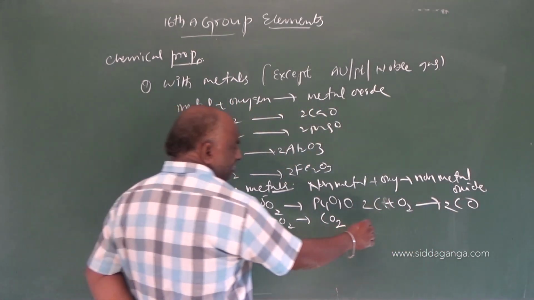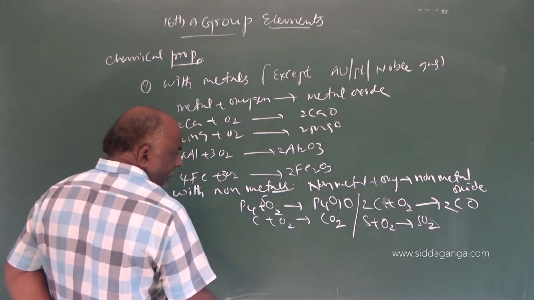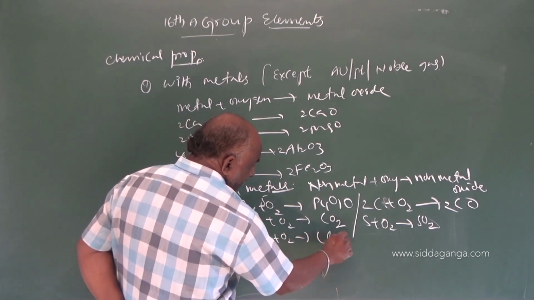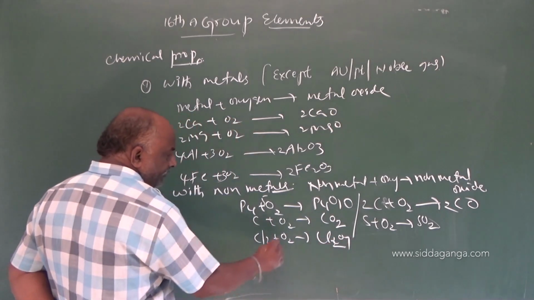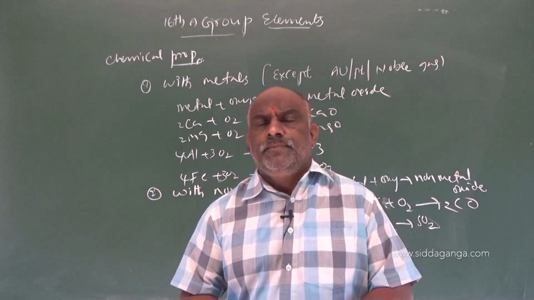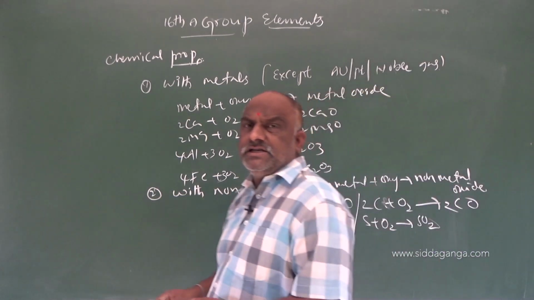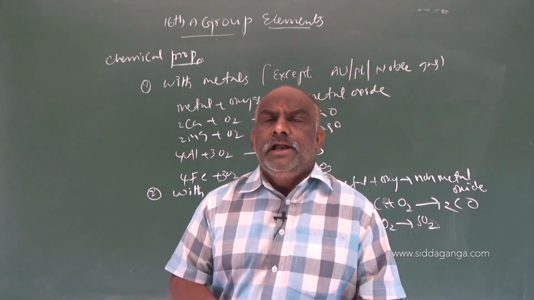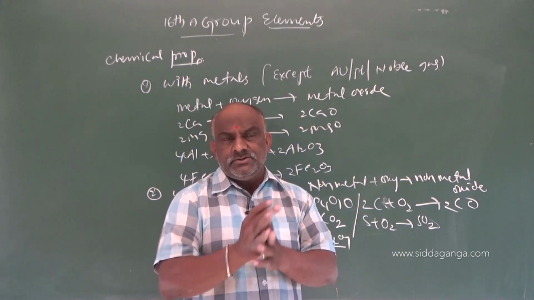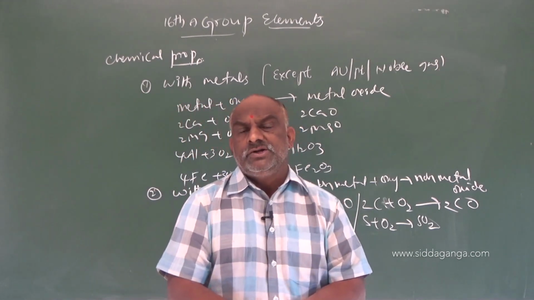S plus O2 gives rise to SO2. See this, Cl2 plus O2 gives rise to Cl2O7, chlorine heptoxide. These all are category 2, reactions with non-metals. Non-metal plus dioxygen gives rise to non-metal oxide. Metal plus dioxygen gives rise to metal oxide. Whatever the substance, if you add oxygen to it, it gives the corresponding binary compound, that is, the oxide.